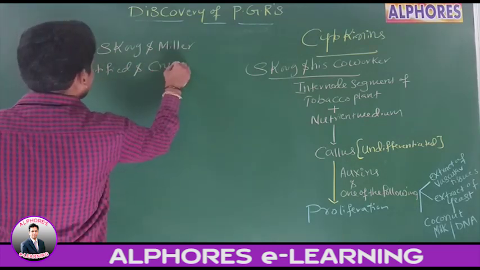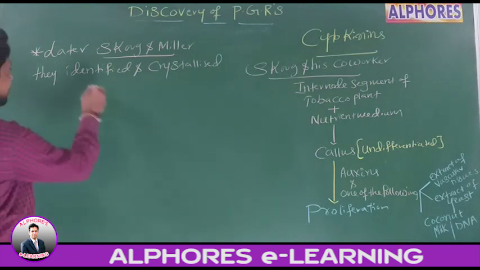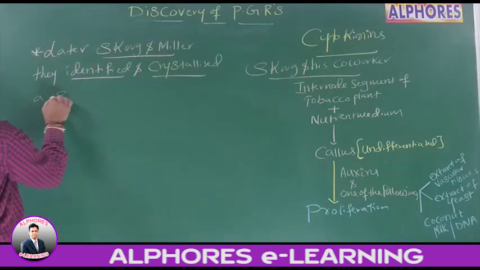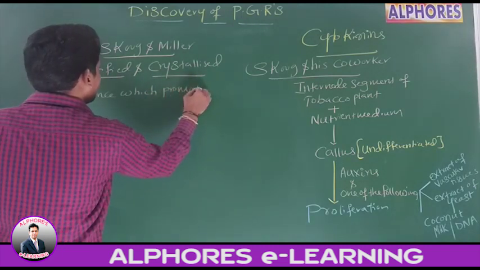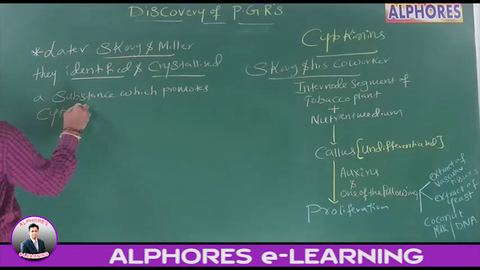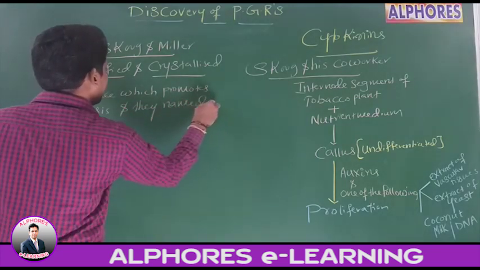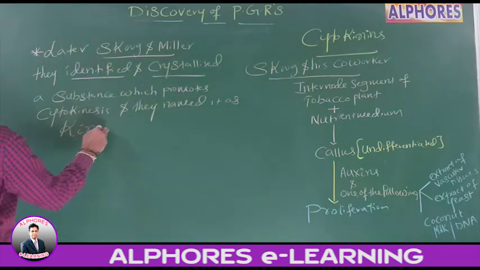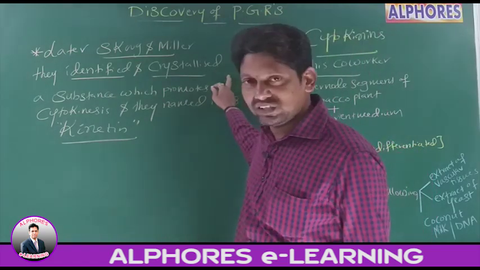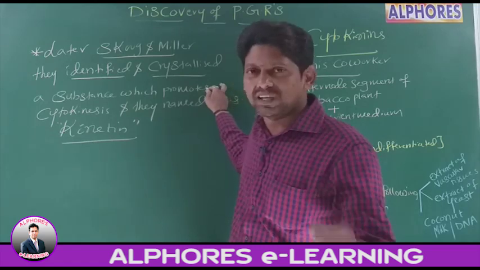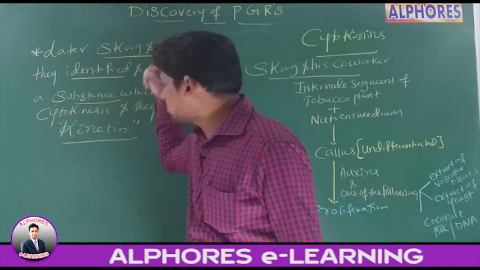They identified and crystallized a substance which promotes cytokinesis. They named it kinetin. See this statement: Skoog and Miller identified and crystallized a substance which is promoting cytokinesis.